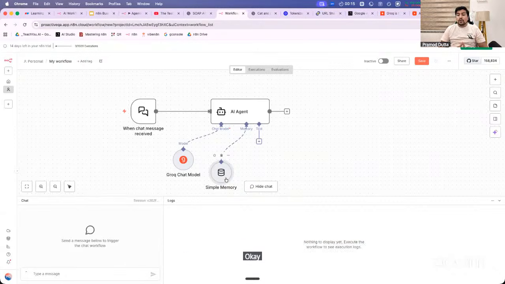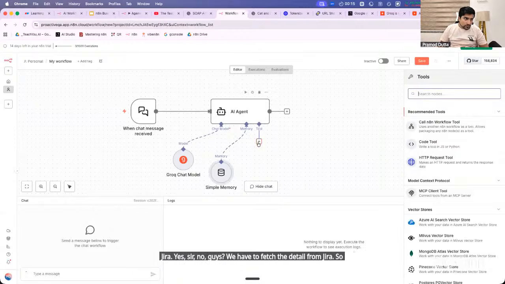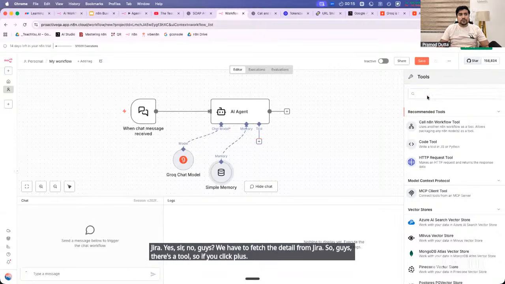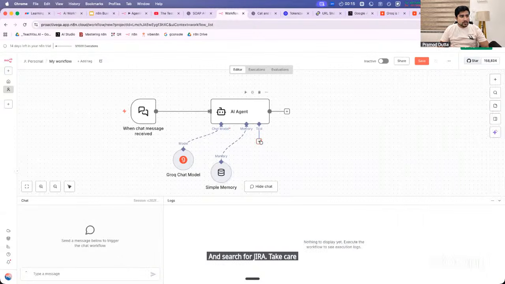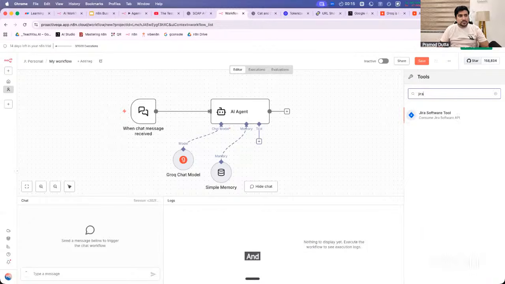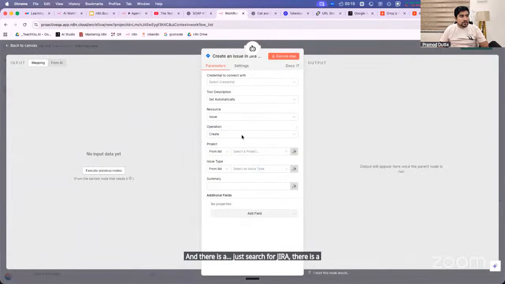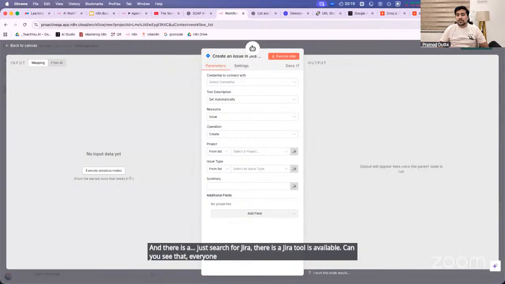Okay. Now the first tool that we are using is to fetch the data from Jira. Yes or no, guys? We have to fetch the details from Jira. So, guys, there is a tool. If you click plus and search for Jira, there is a Jira tool available. Can you see that, everyone? How many of you can see that? Give me yes in the chat.